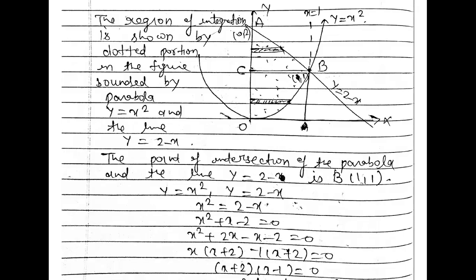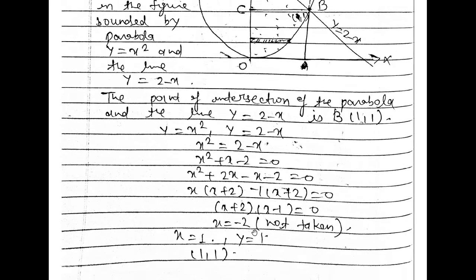Here y is equal to 2 minus x and y is equal to x square are intersecting at point (1, 1). We can see how: on the right-hand side, put them equal. So x square is equal to 2 minus x, that is x square plus x minus 2 equals 0. After factorization you get x is equal to minus 2, but because it is negative, it will lie in the second quadrant, so it will not be taken.